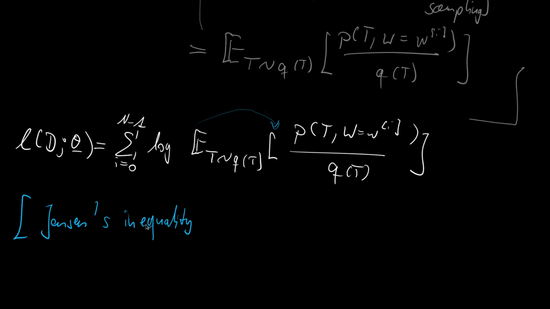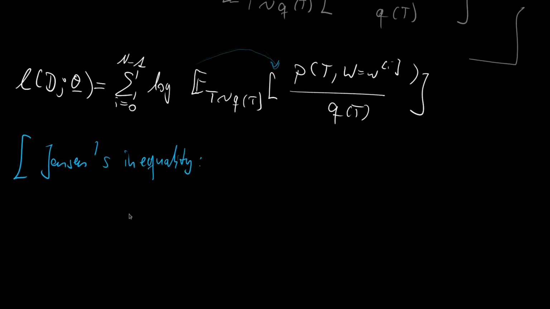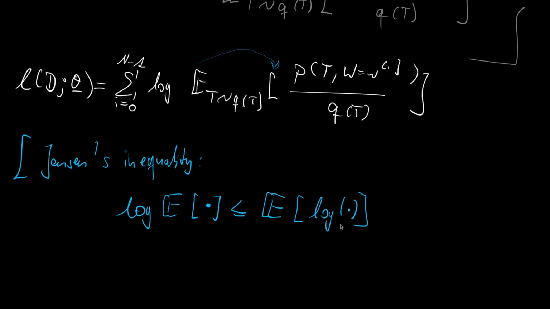Okay, a lot of new concepts here, but this one is fairly simple. And the inequality is given as follows. The logarithm of the expectation over something is bounded, and this is like an upper bound, or is smaller or equal to the expectation of the logarithm of what was inside of the expectation before. Great. And this moves our logarithm inside of the expectation.